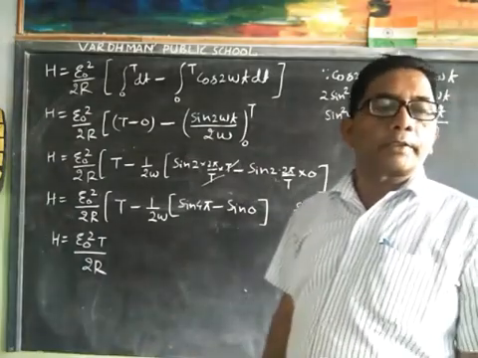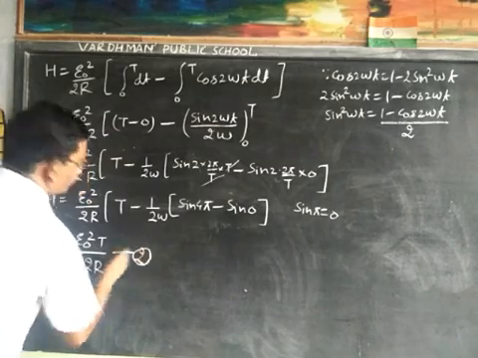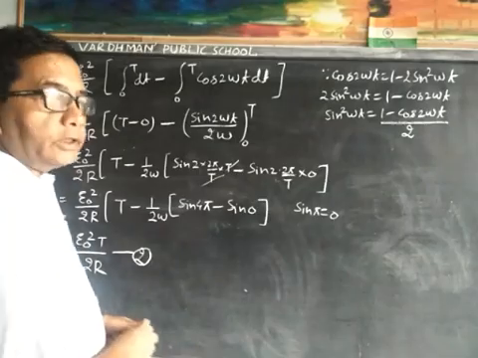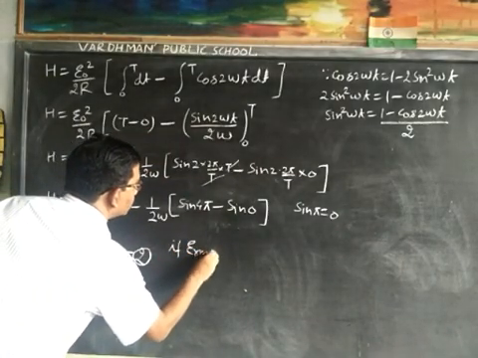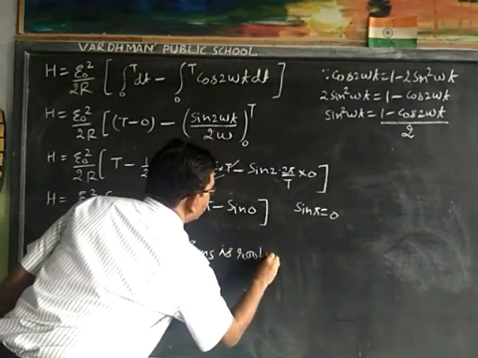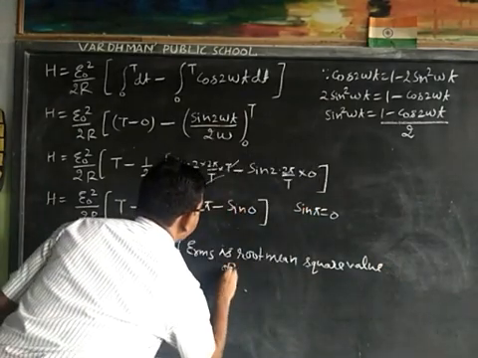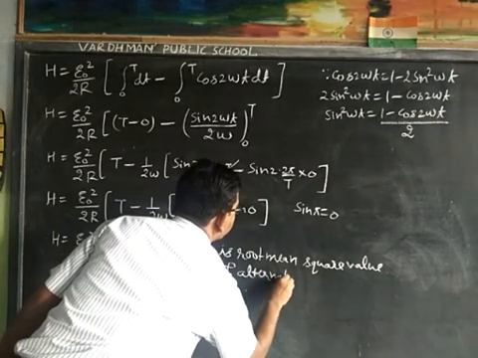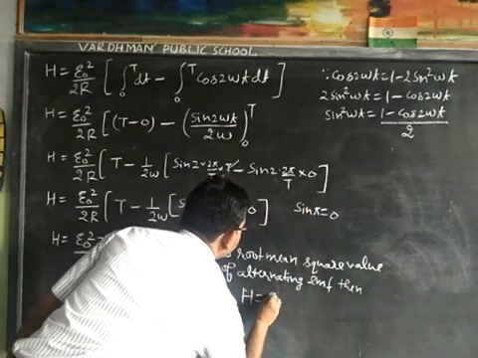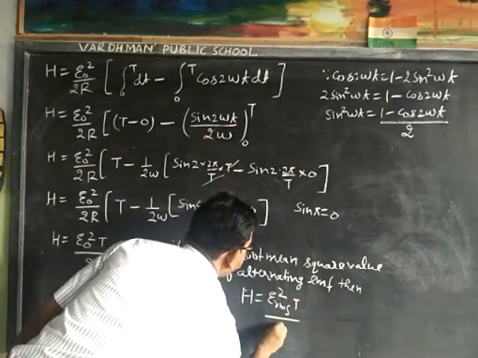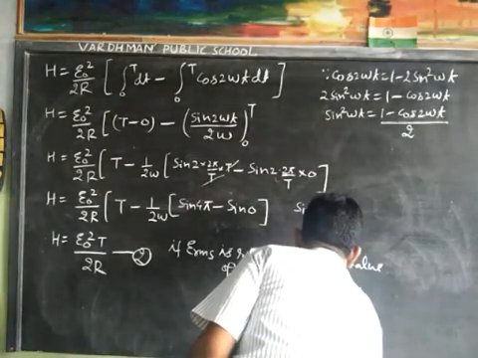If ERMS is the root mean square value of alternating EMF, suppose this is my equation second, then H is equal to ERMS square T upon R. This is, suppose, the third equation.